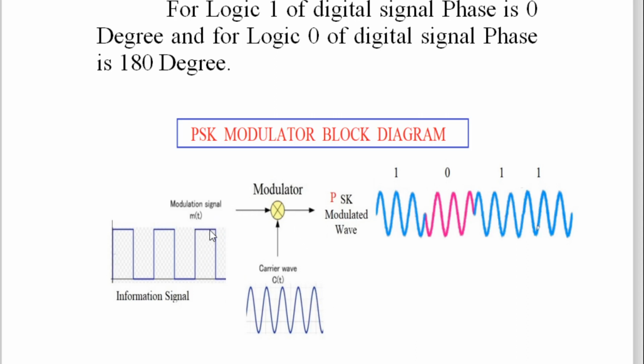Now when there is a logic 1, there is one particular phase going on, and when there is a logic 0, the phase is inverted. See here, red. So here the phase is inverted. Then again logic 1, so again the phase is inverted, 0 to 1. And continuously if there are two ones, then no inversion of the phase takes place after that certain interval of time. The same sine wave is continued.